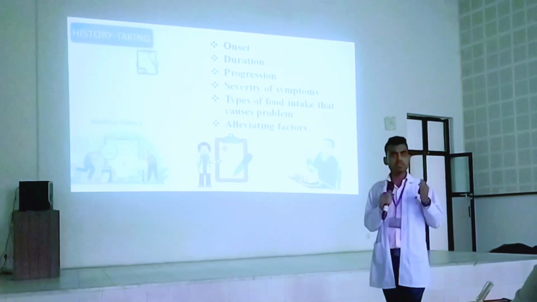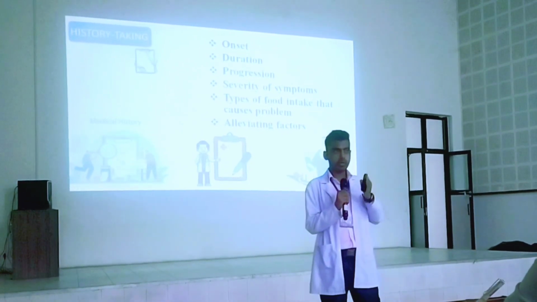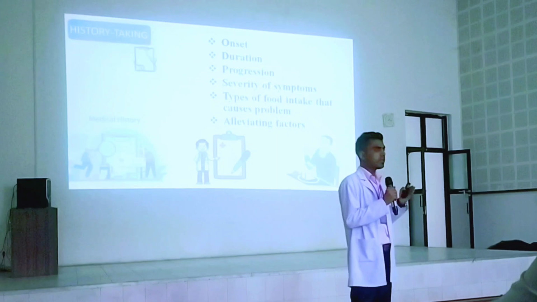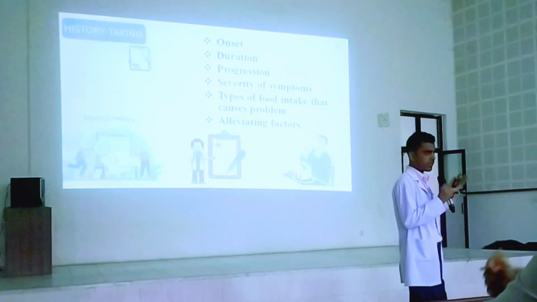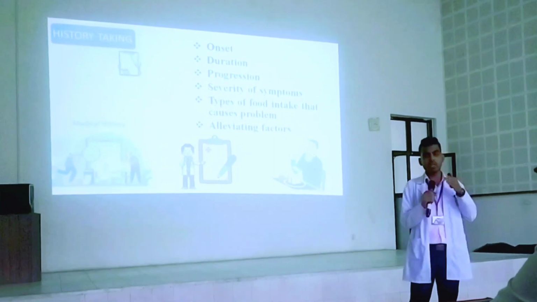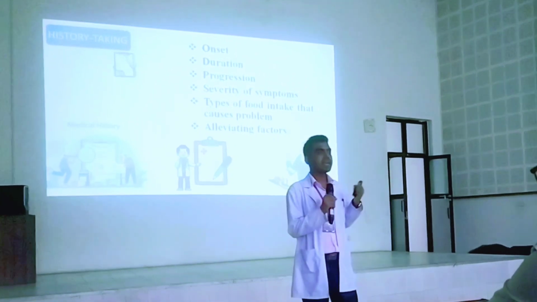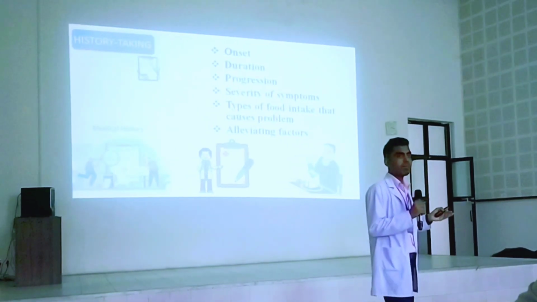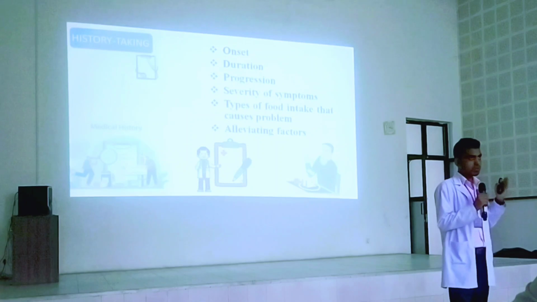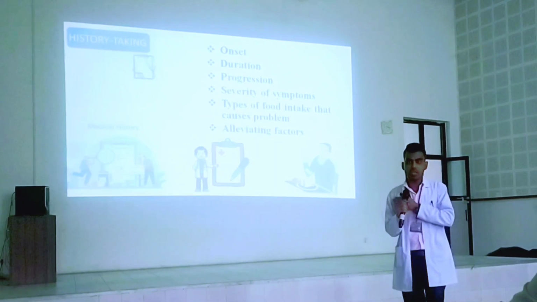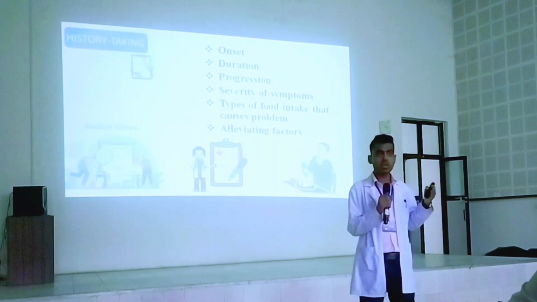Then we have to ask about the onset of the dysphagia, right? It can be sudden or gradual. If it is sudden, here we should think about a foreign body or impaction of food in any pre-existing strictures in the esophagus. Similarly, if it is a gradual onset and the patient is also complaining of severe weight loss, then we have to think towards malignant strictures in the esophagus as well as malignancy.